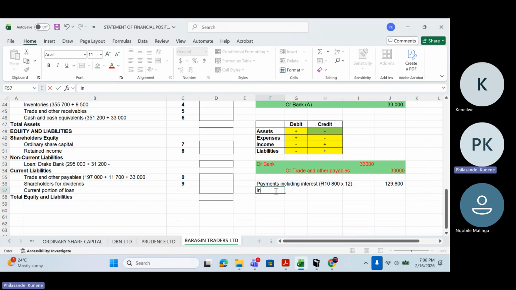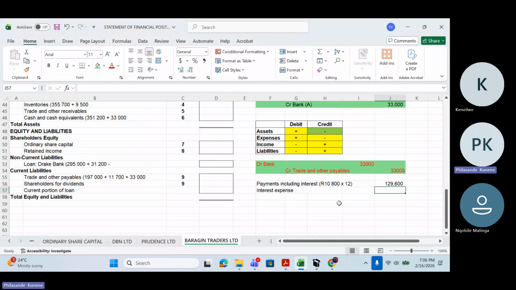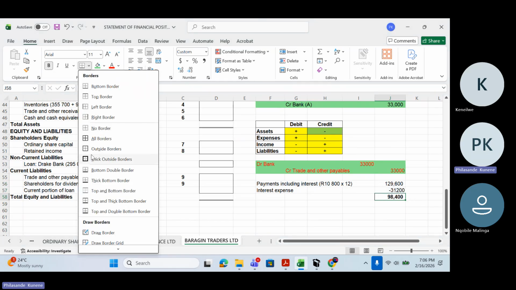Now let's remove the interest expense. Interest expense is how much they gave us here. They said it is 31,200. And then I'm going to remove it here. I'm going to say minus 31,200. And then how much am I going to get? I'm going to get the 98,400. What is this 98,400?